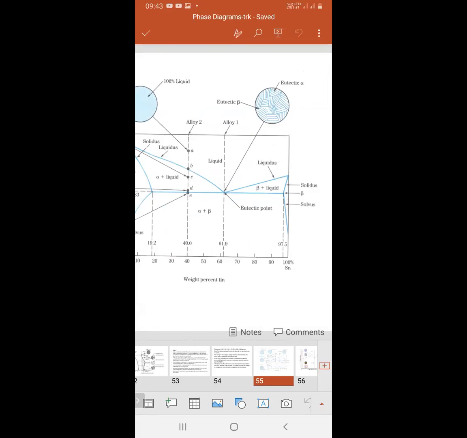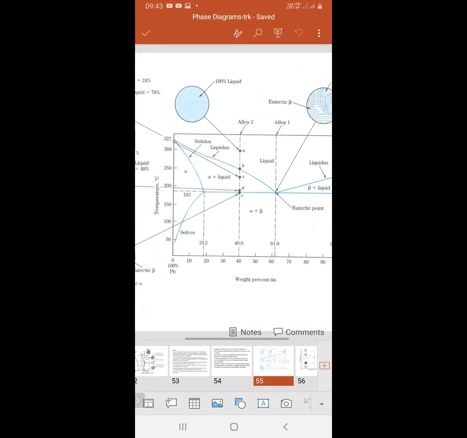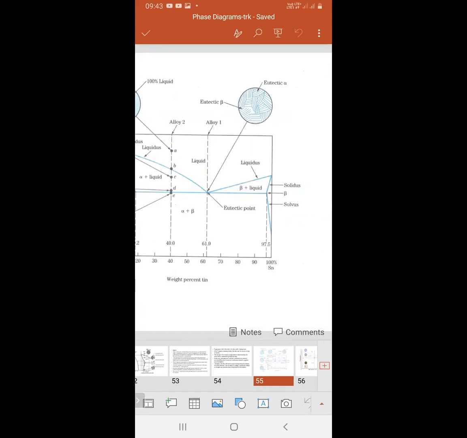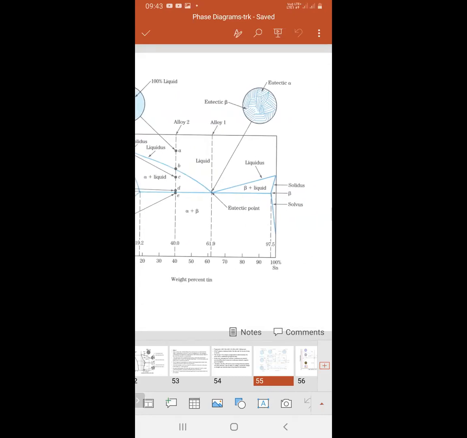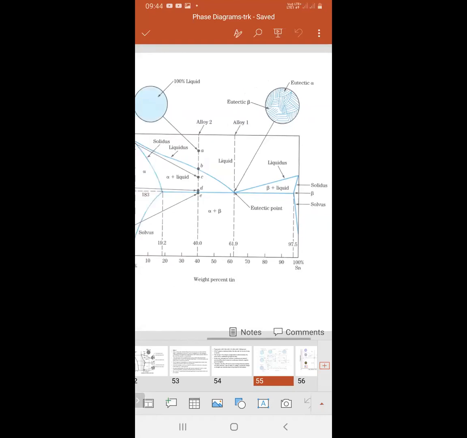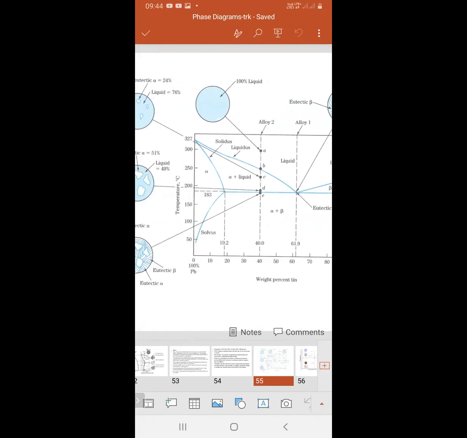The lead is only soluble in beta up to 2.5%, and the maximum solubility of tin is 97.5%. This one is the solid line, where beta is formed, a single solid solution.